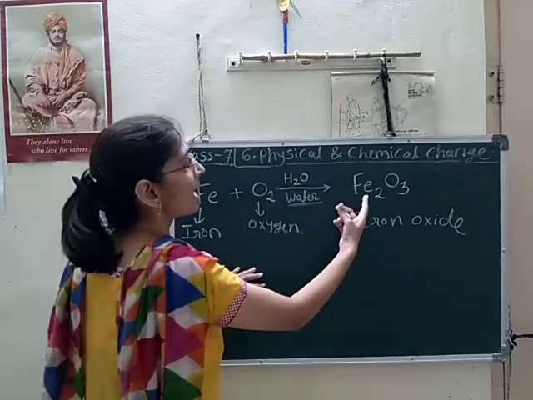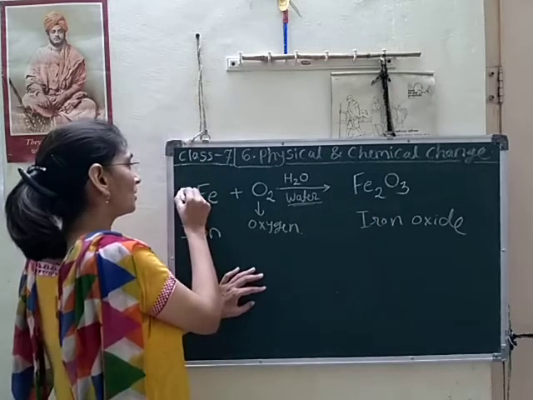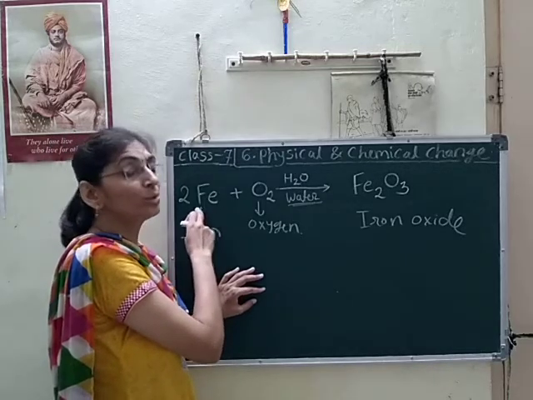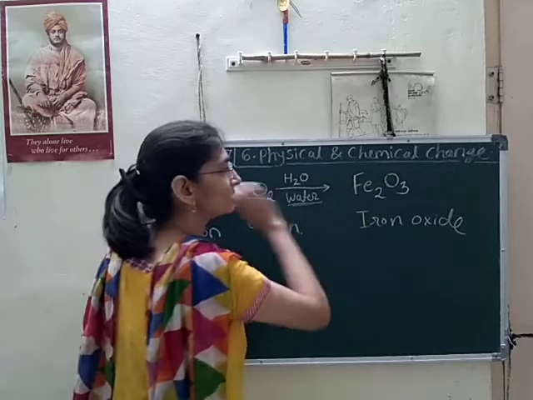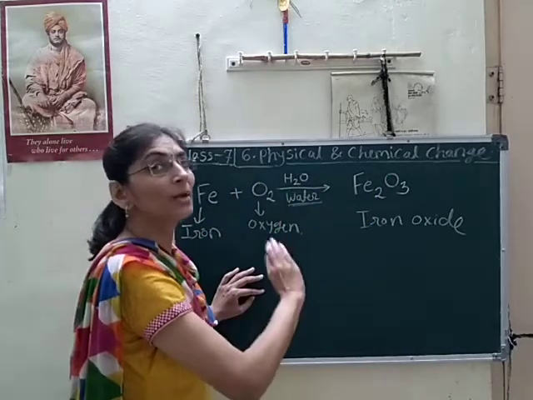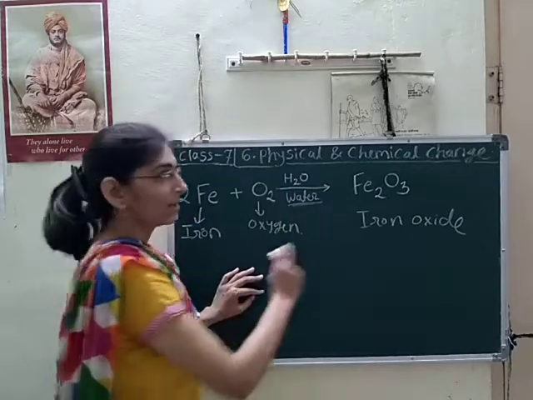How? Here iron has 2 atoms. So we have to give 2 here, because here also we need 2 atoms. The number of atoms should be the same on both sides, meaning the equation should be balanced. Here oxygen is 2, and here 3.